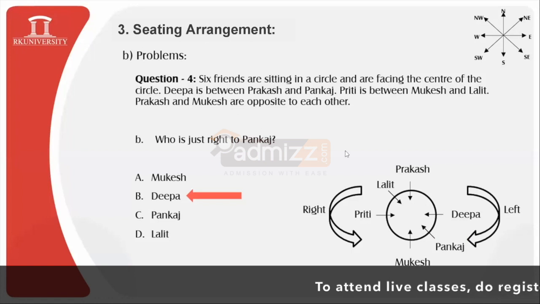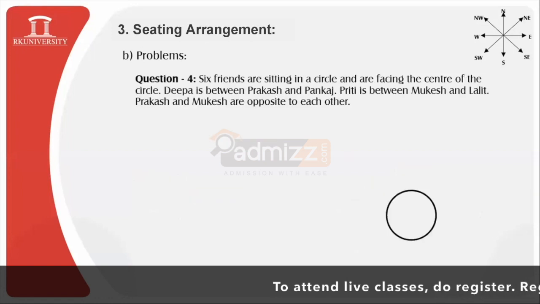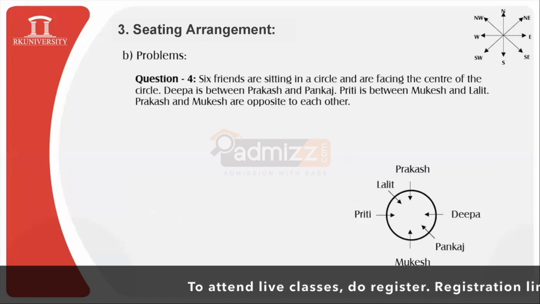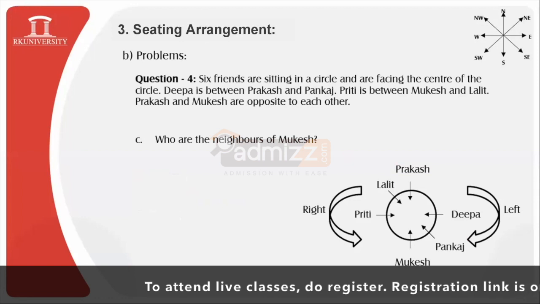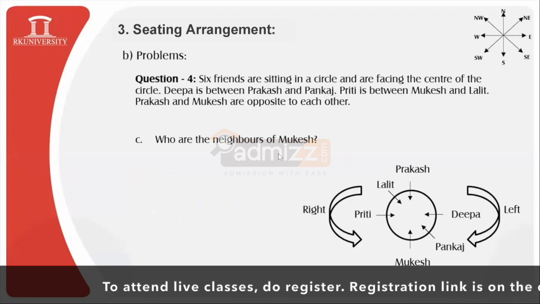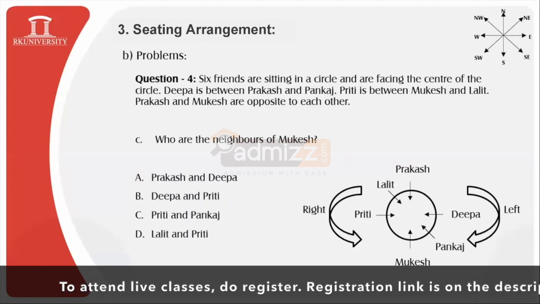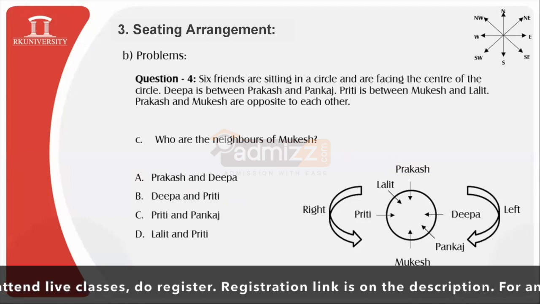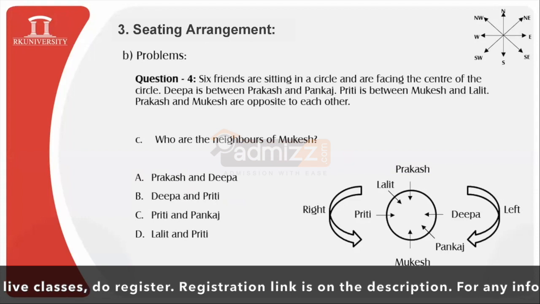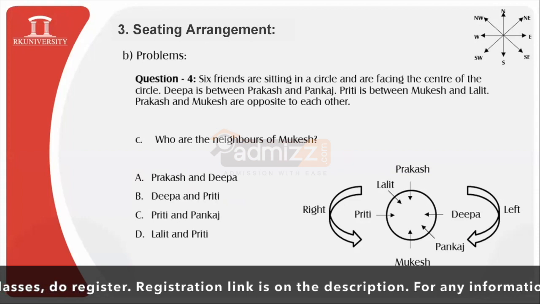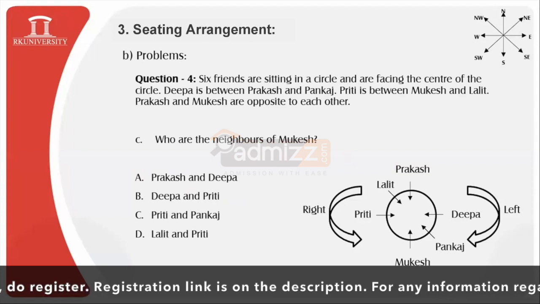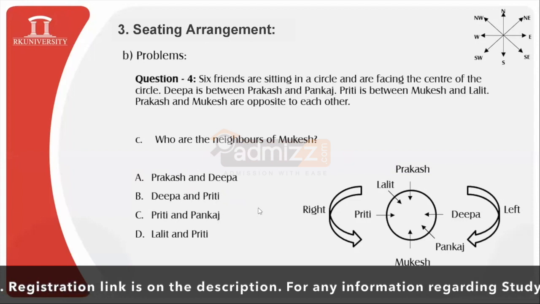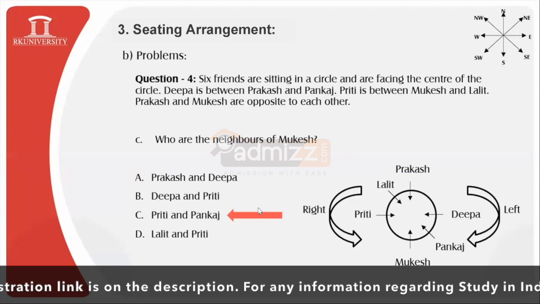Now, next question based on this arrangement. Once again, we have the arrowheads and the entire arrangement done quickly. And then we have, who are the neighbors of Mukesh? Very easy to answer. Yes, very good. Preeti and Pankaj, definitely, those are the neighbors of Mukesh.